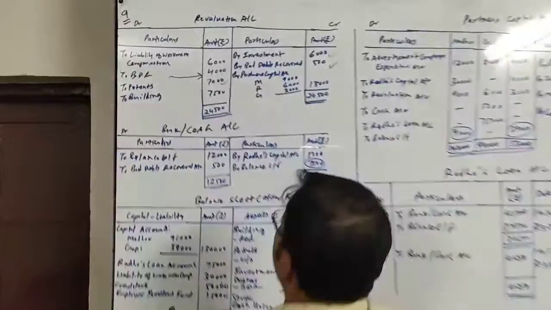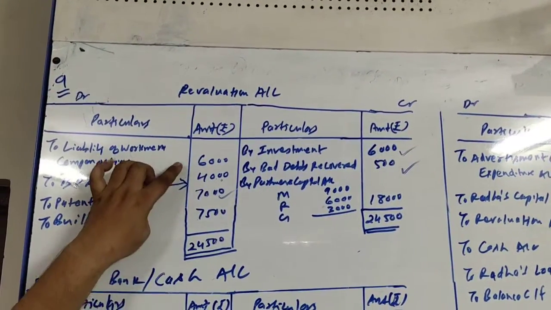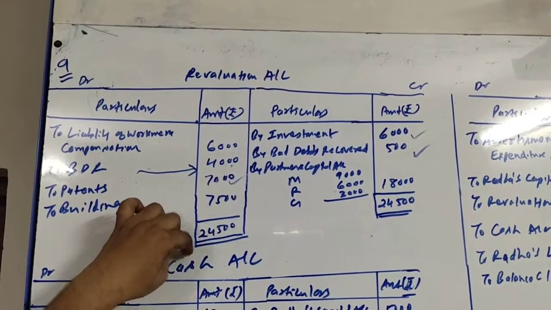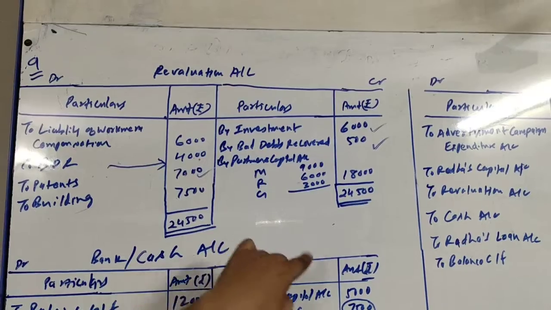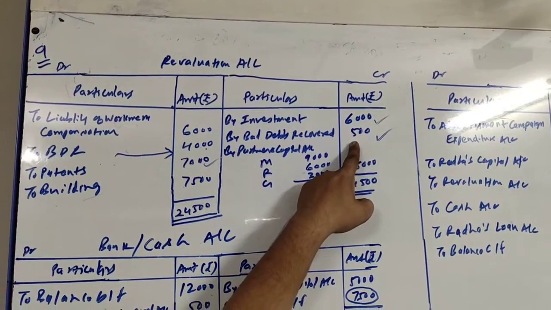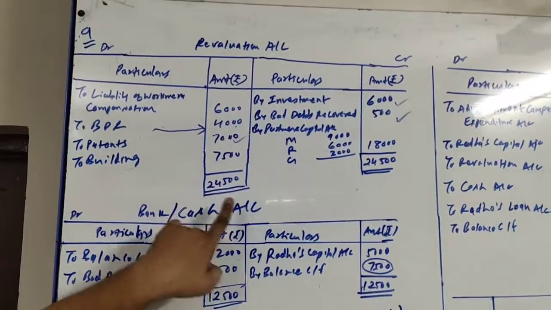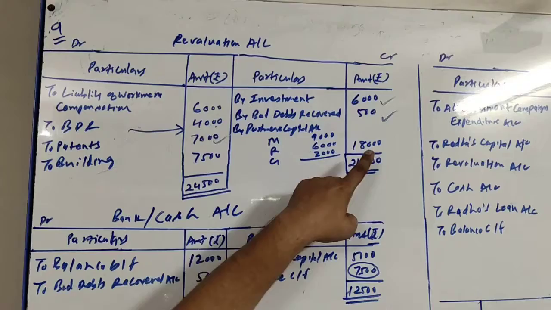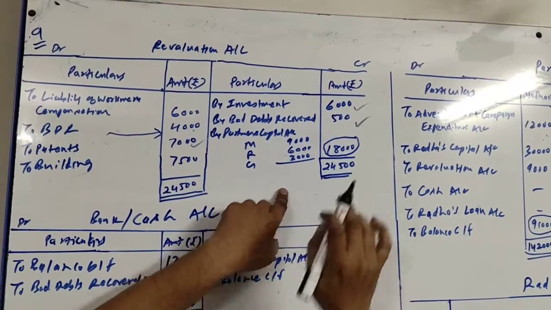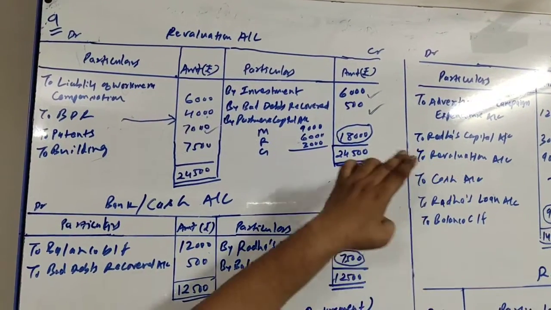So when we close revaluation account, we will find here that the debit side total is 4 items are there and total of all 4 items is 24,500. But credit side only 2 items are there, total is 6,500. When I deduct 6,500 from 24,500, I get difference rupees 18,000. So here the difference is at the credit side, which is known as loss on revaluation.